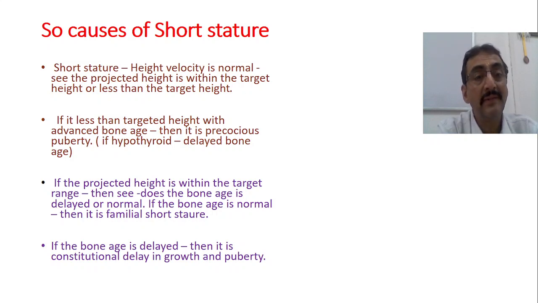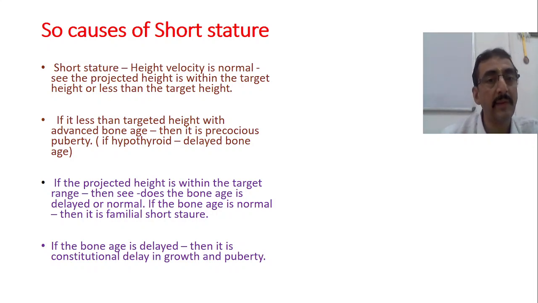If the bone age is normal and the target height is within the range, then it is a familial short stature. And if the target height is within the normal range and the bone age is delayed, then it can be a constitutional delay in growth and puberty. So these are two more important things: familial short stature and constitutional delay.